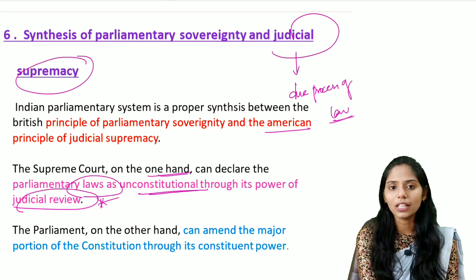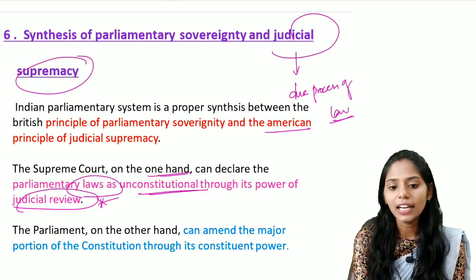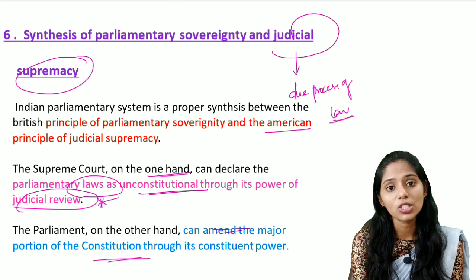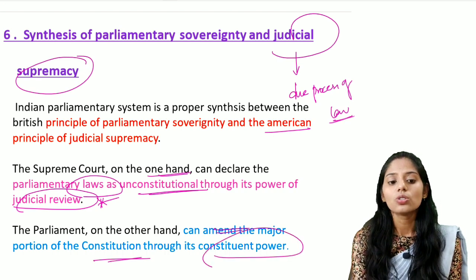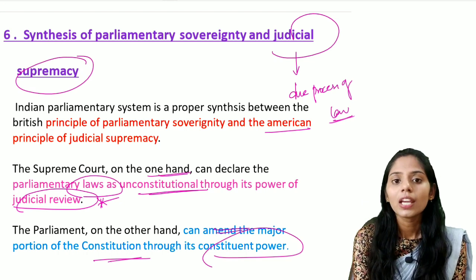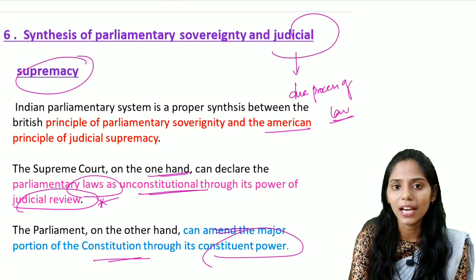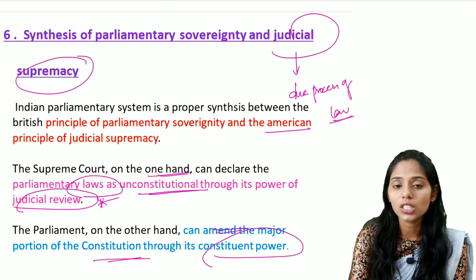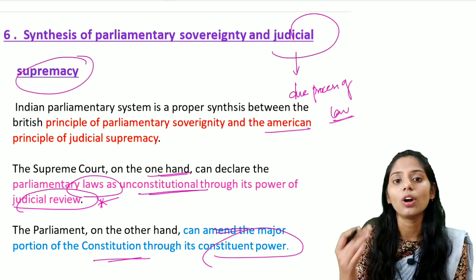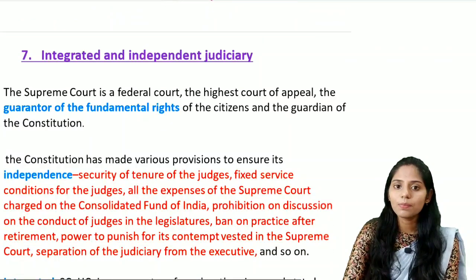This is very important. And the next one is the parliament, on the other hand, can amend a major portion of the constitution through its constitutional power. So the parliament has the power to make constitutional amendments, and again the judiciary has the power to declare the laws made by this parliament unconstitutional, null and void, if they do not follow the rules. Okay, let us see the next important salient feature.